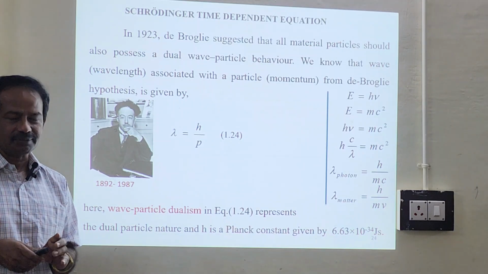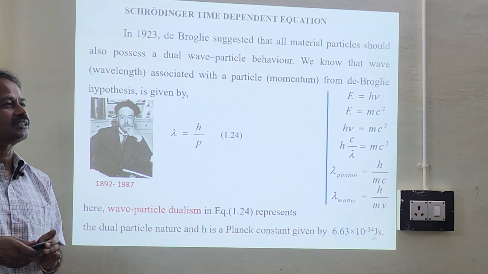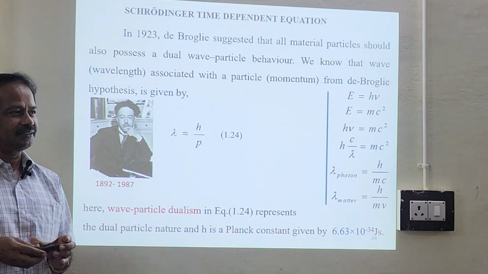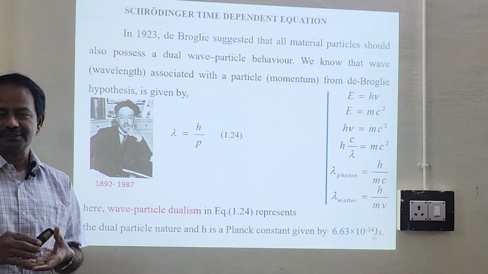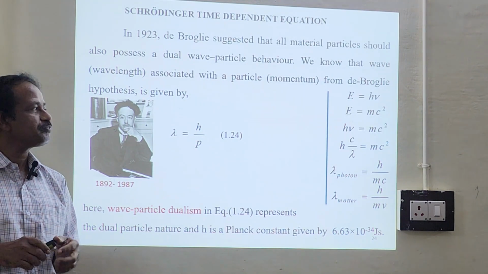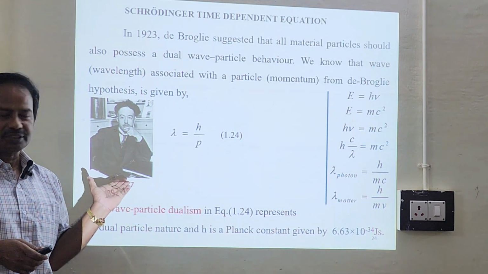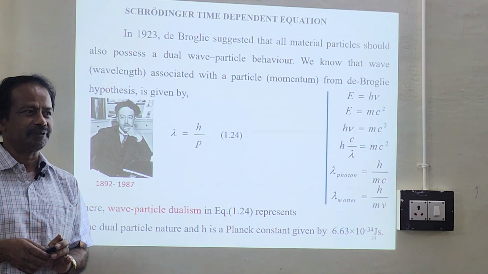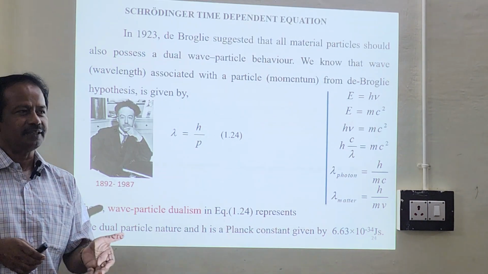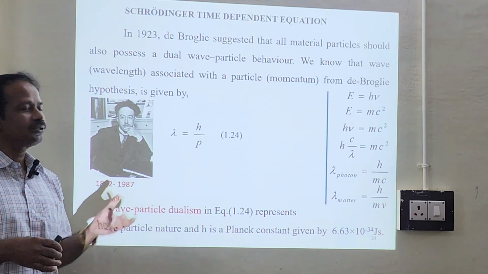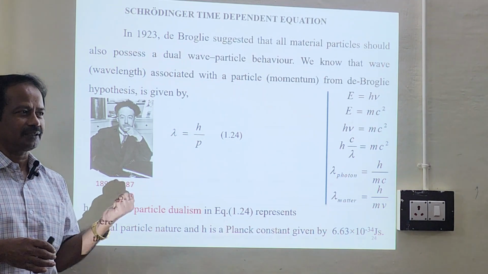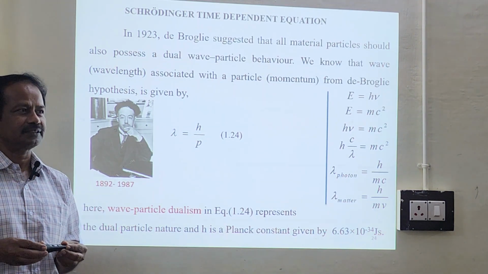One is conservation of energy, and of course we know conservation of energy is nothing but kinetic energy plus potential energy equal to total energy. So this is one idea. And the second idea is de Broglie hypothesis, which is nothing but lambda equal to h by p. Yesterday in the last video we looked clearly into the de Broglie hypothesis.